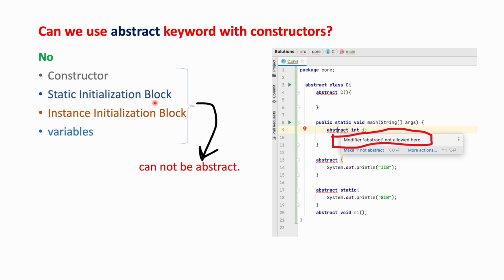So abstract keyword is applicable only for methods and classes. If you try to represent constructors and static instance blocks, instance blocks and variables, it will give error, that is it will not be allowed.